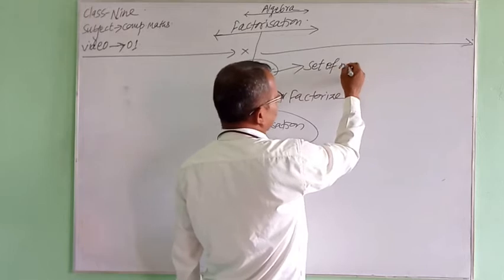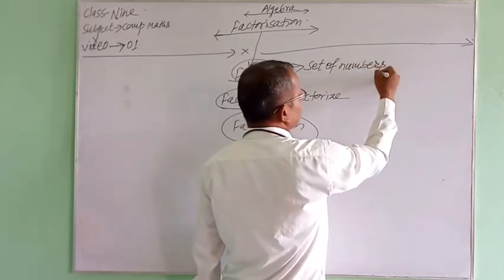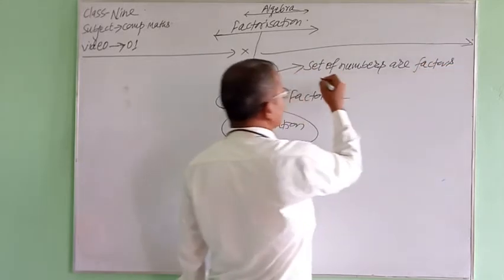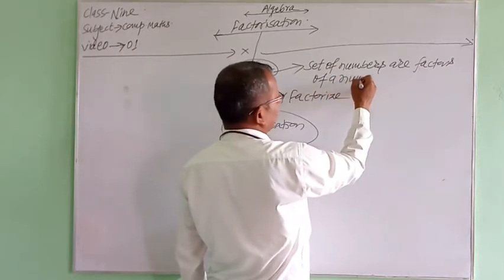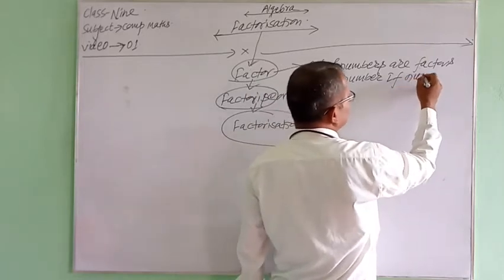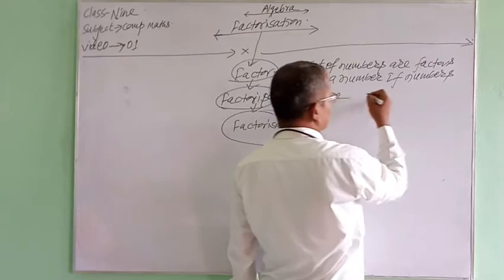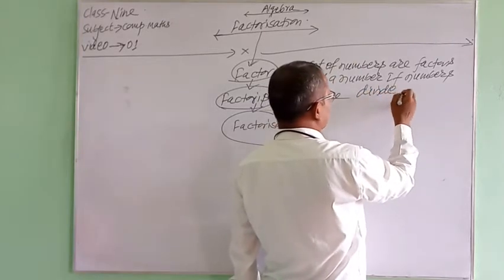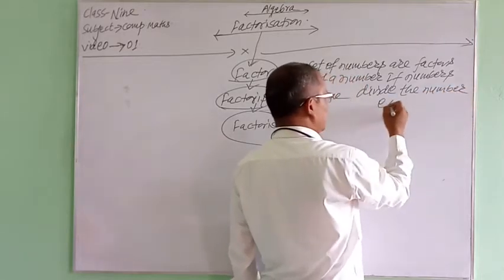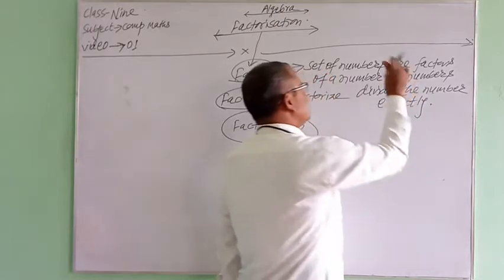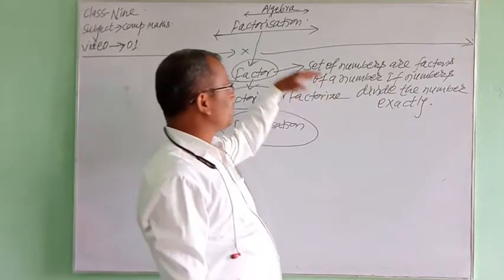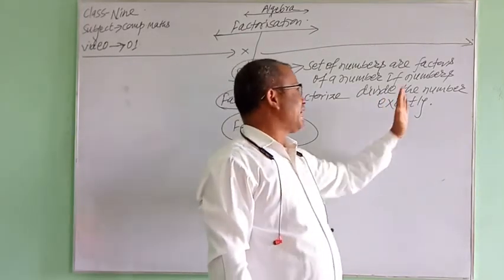A set of numbers are factors of a number if the numbers divide the number exactly. This you have studied in class 6, 7.